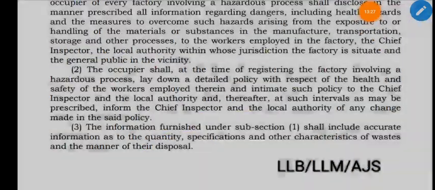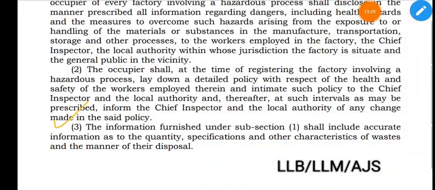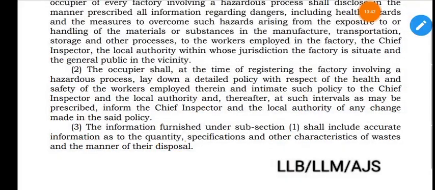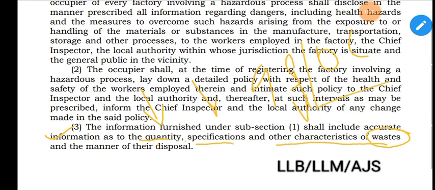Section 41B subsection 3 provides that the information furnished under subsection 1, not subsection 2, shall include accurate information as to the quantity, specifications and other characteristics of waste and the manner of their disposal. Quantity, first thing. Second, specifications and other characteristics, QSOC, of the waste and the manner of their disposal.